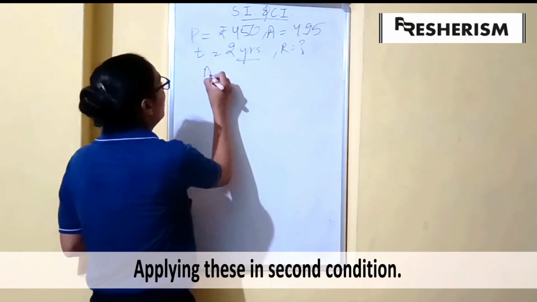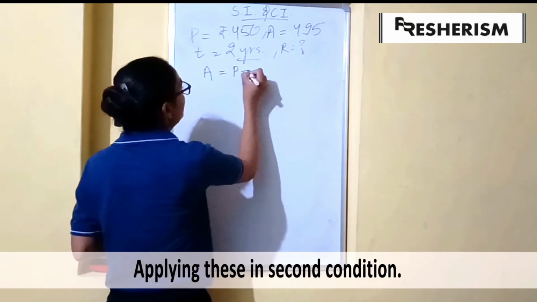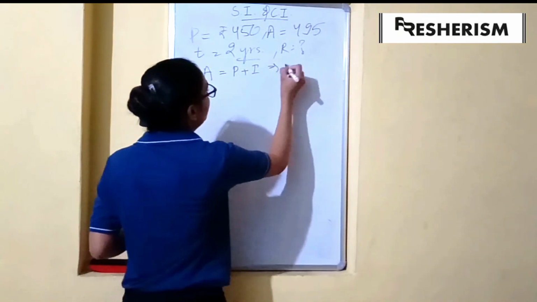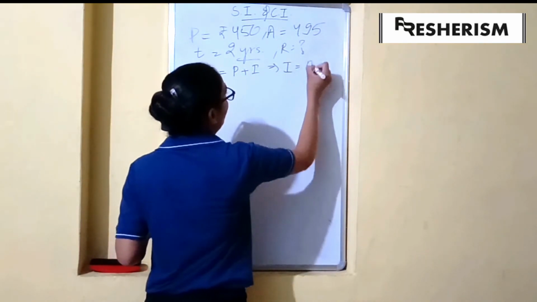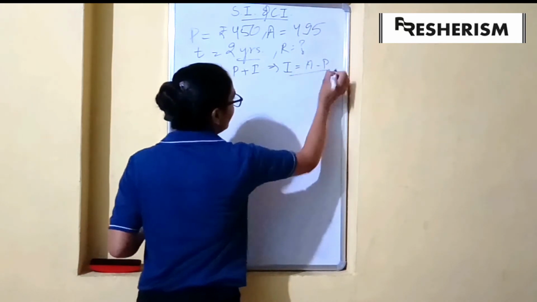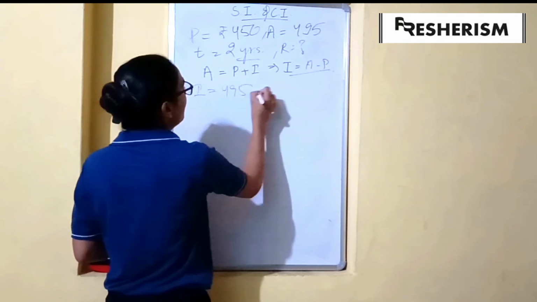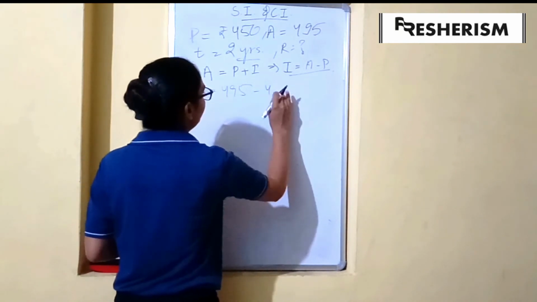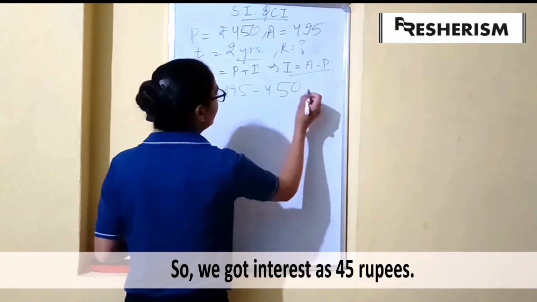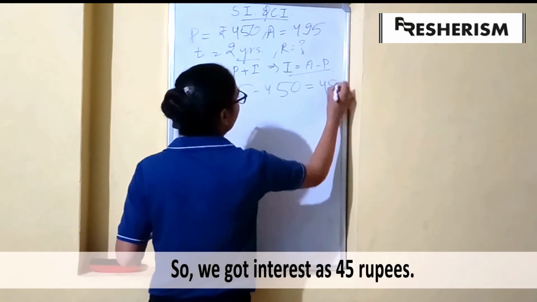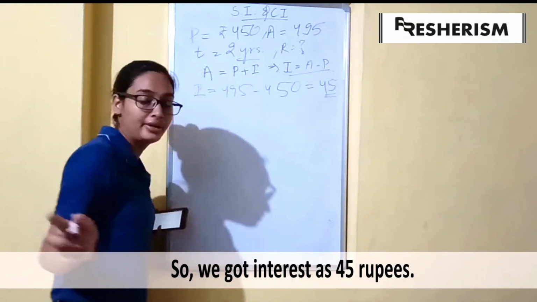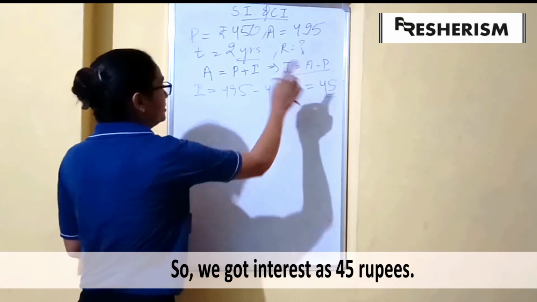We know that amount is equal to principal plus interest, so interest would be equal to amount minus principal. That is 495 minus 450, which is equal to 45. So our interest here is 45 rupees.